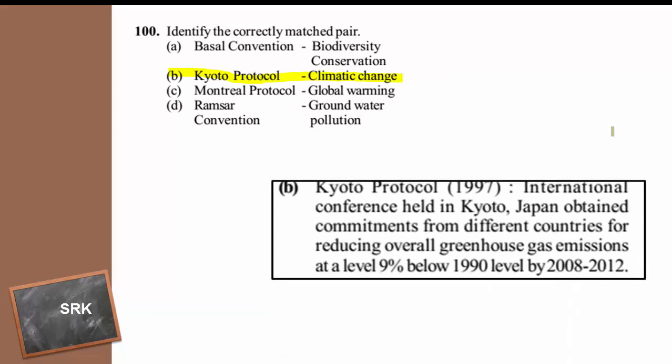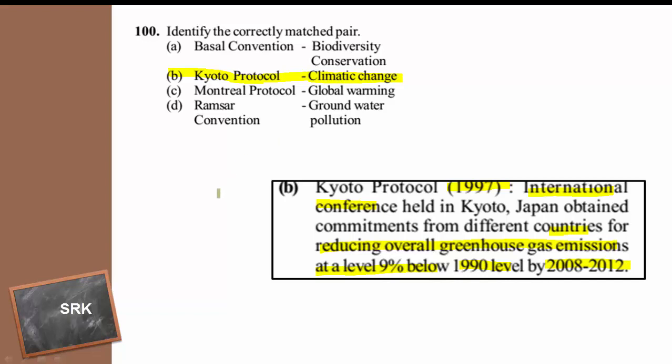It was held in Japan in the year 1997, an international conference, and the different countries agreed on reducing overall greenhouse gas emission to 9% below the 1990 level by 2008 to 2012, just to prevent the changes already happening in the climate.